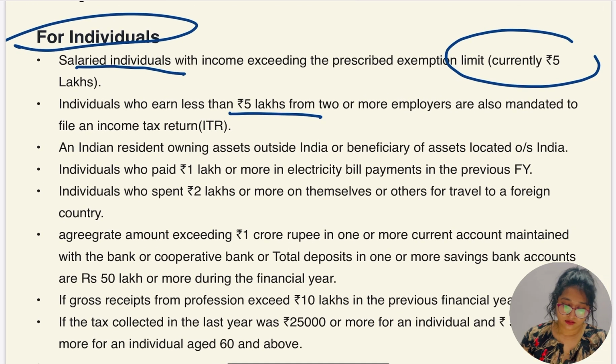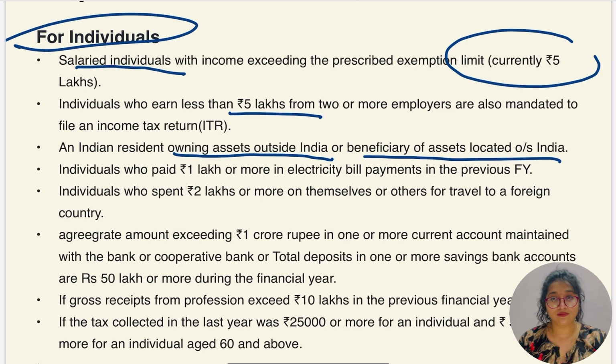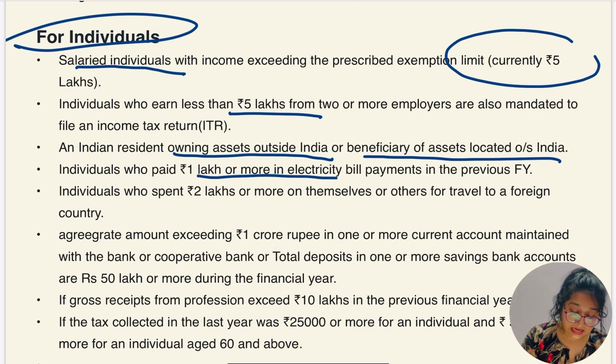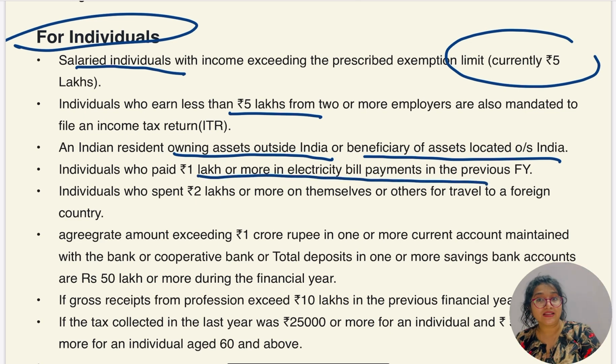An Indian resident owning an asset outside India and a beneficiary, as I told you in the previous point. Next, an individual who has paid 1 lakh or more in electricity bill payment in the previous financial year. If the electricity bill of an individual is 1 lakh or more, then that person is definitely going to file the ITR, compulsory.